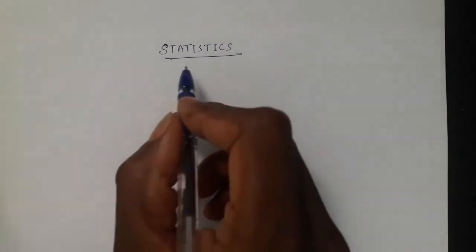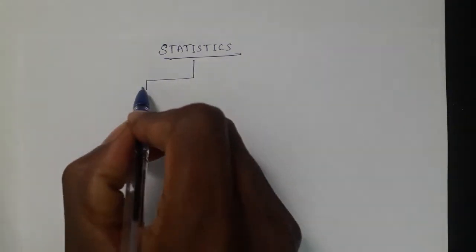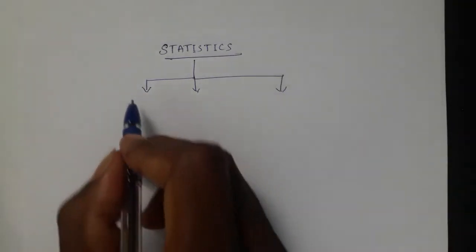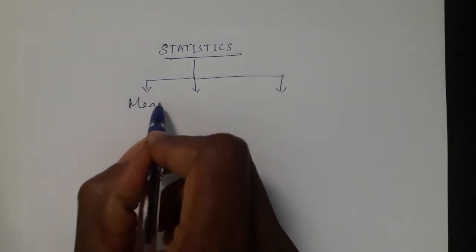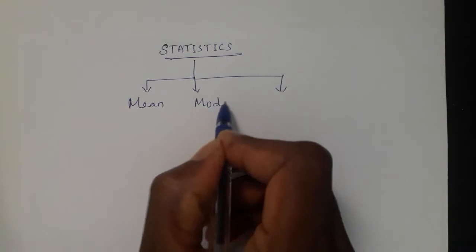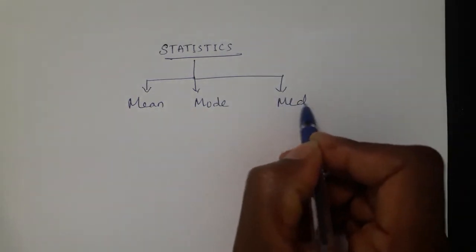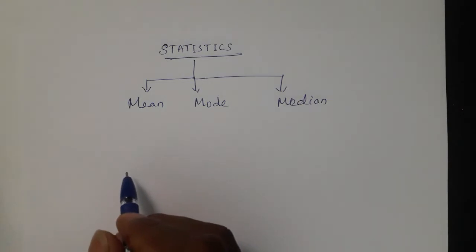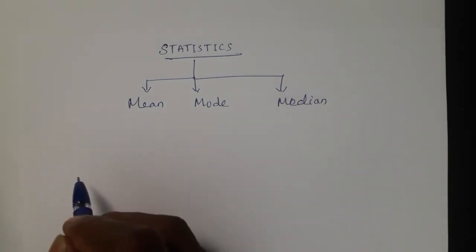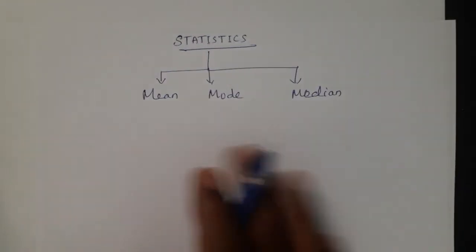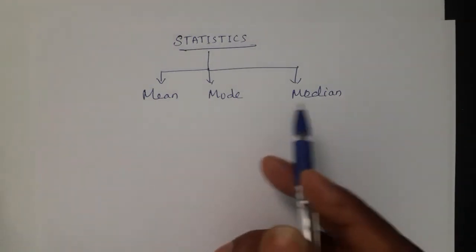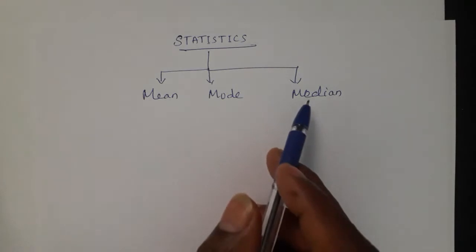In Statistics, we are going to study in the grade 10th ICSE syllabus mainly three topics. One is mean, another one is mode, and median. So how to calculate these three, mean, mode and median, using different types of data. Based on these different types of data, we use different ways of calculating mean, mode and median.